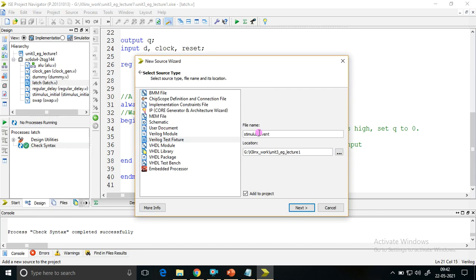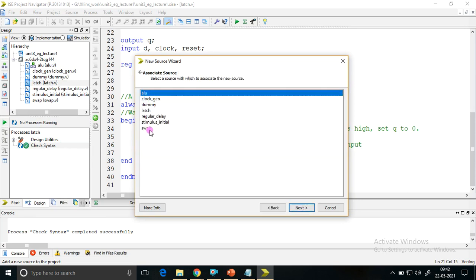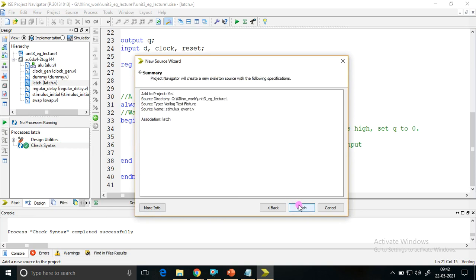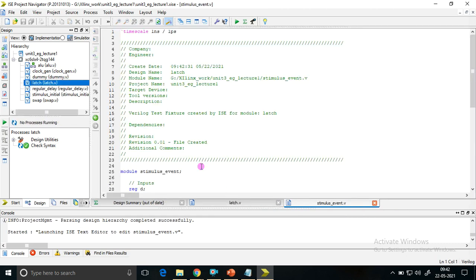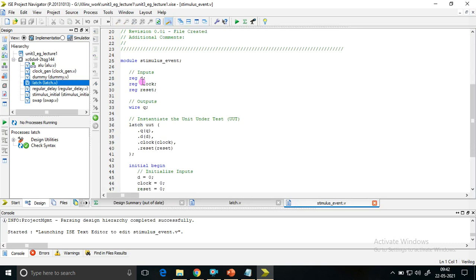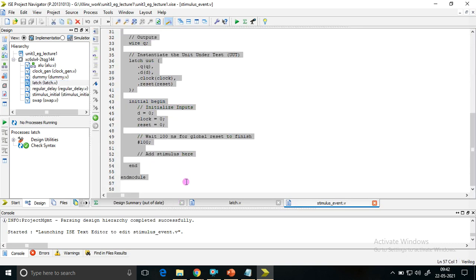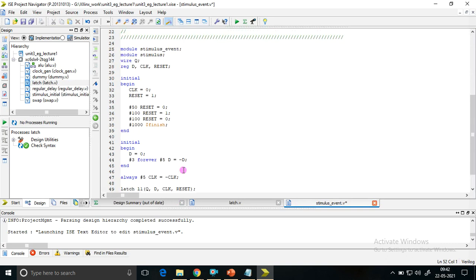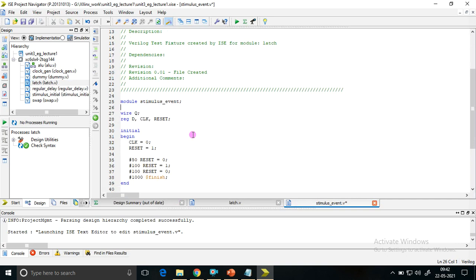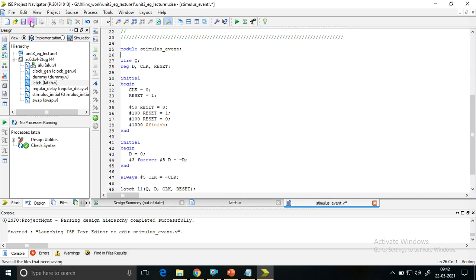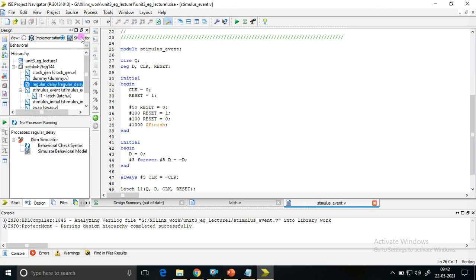Now I will have a test bench, test fixture by the name stimulus event. We are checking events, so that's why I'm naming it in that fashion. Here, out of this, carefully select latch. Okay, latch, finish it. Here I'm copying that code. So I have copied the code. Save it, go to simulator, stimulus underscore event.